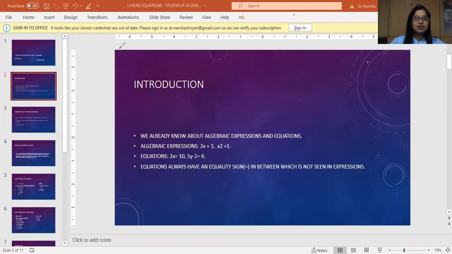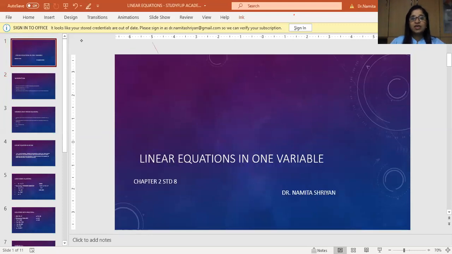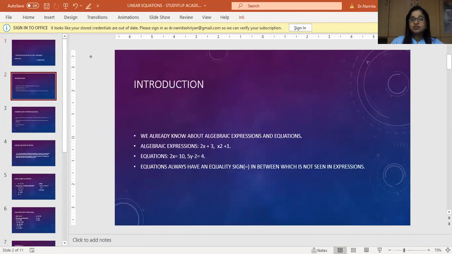Hello friends. Today we are going to talk about linear equations in one variable. So how are we going to do this? Let us learn where we are going to use one variable here and what linear equations are. We are going to learn all about this in great detail.